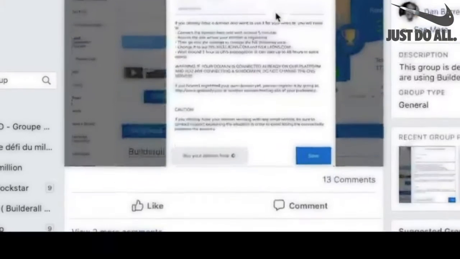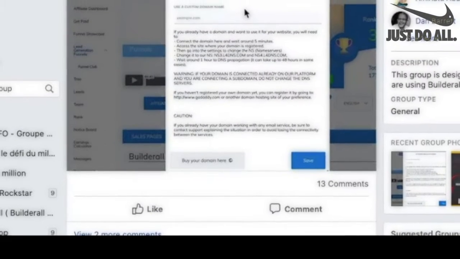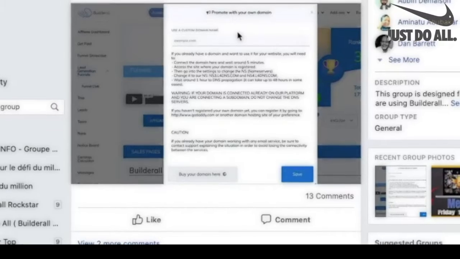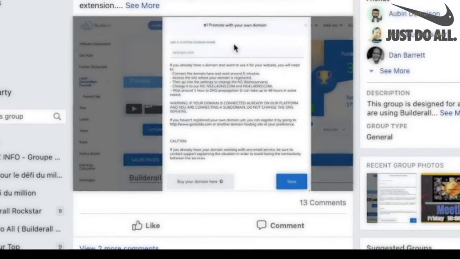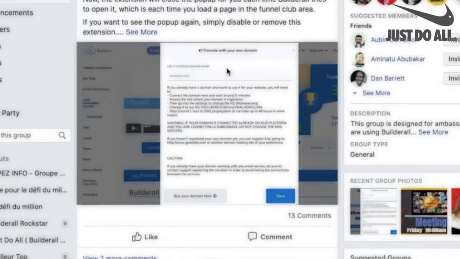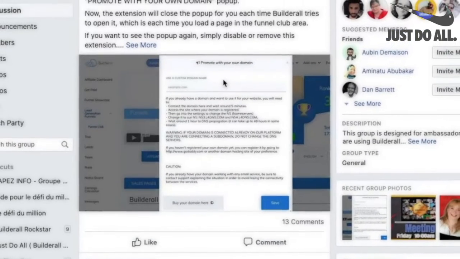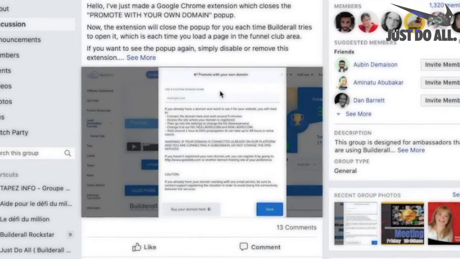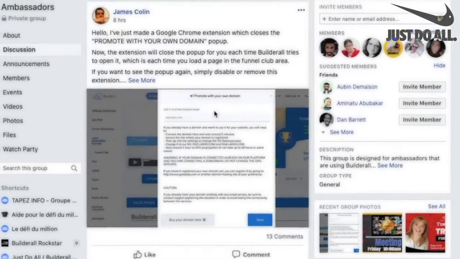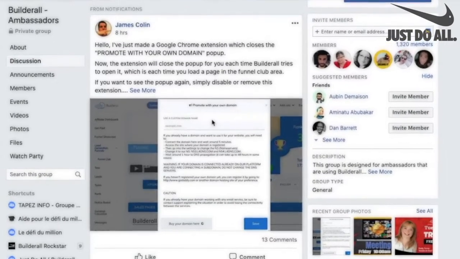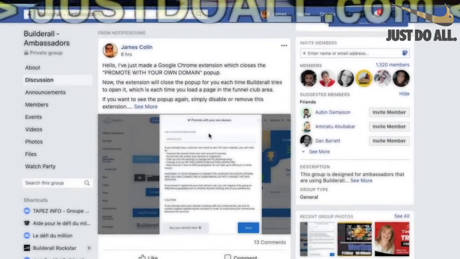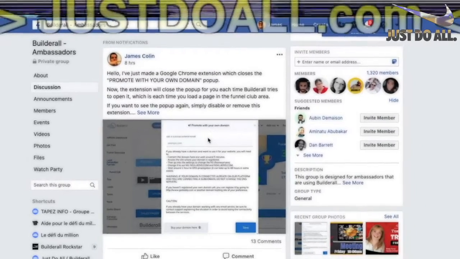the affiliate area which says promote with your own domain name, to associate a domain name in the affiliate area, so our affiliate links will have this domain. I tried this 2 years ago, and for 3 weeks it was full of problems with SSL certificates. It was getting nowhere, so I removed it and I used redirects from my own domain name to redirect to the standard default affiliate links of Builderall, and it works fine.